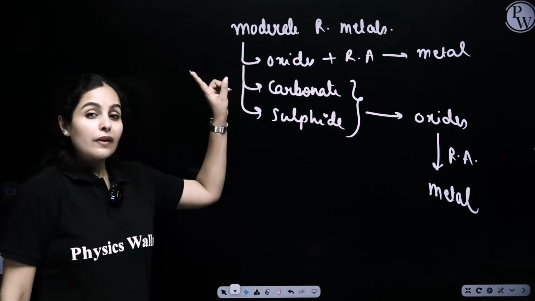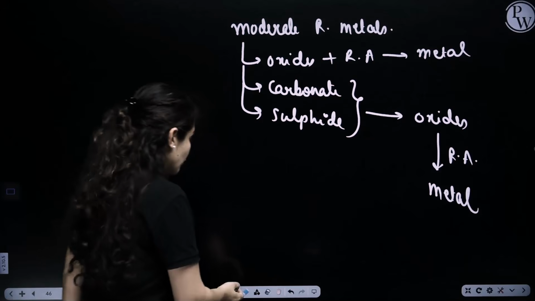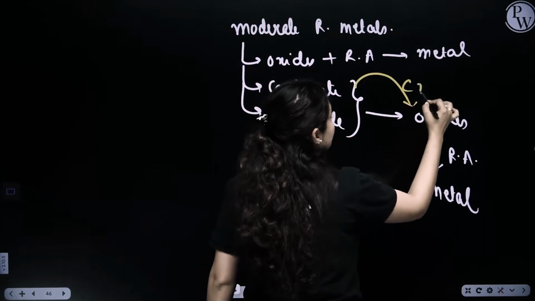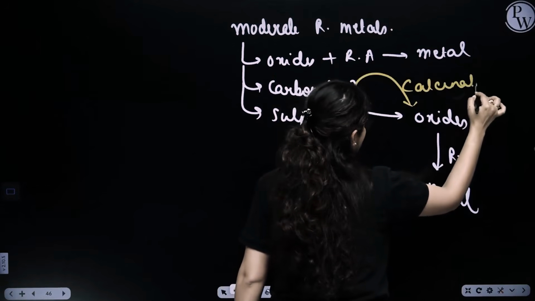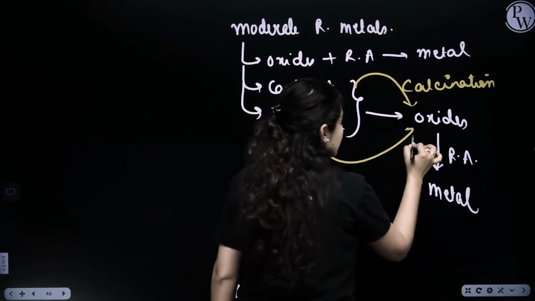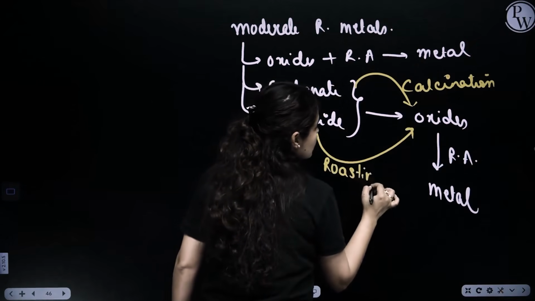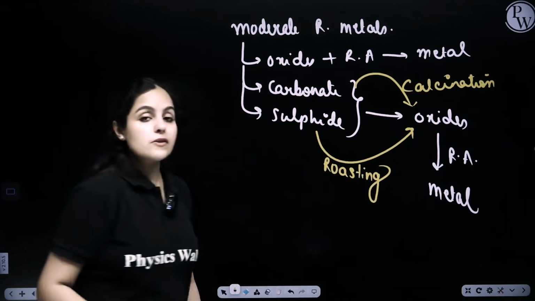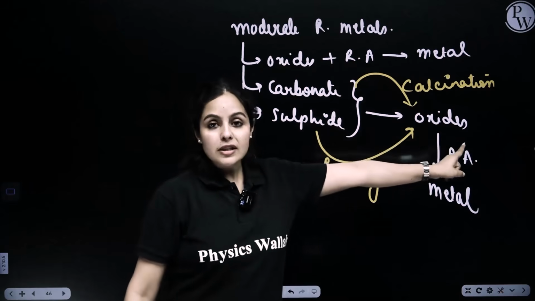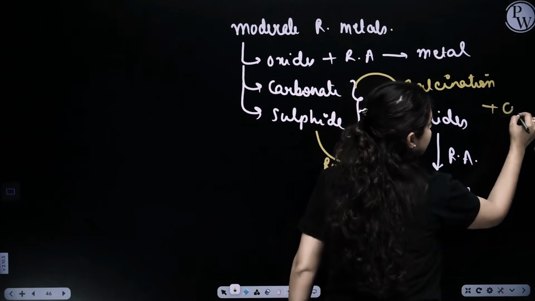Now, things here are a little messed up and complicated. To convert carbonate into oxide, we follow a process called calcination, heating strongly in a limited supply of air. To convert sulfide into oxide, we follow a process called roasting, heating strongly in the presence of excess oxygen. In the case of carbonate turning into oxide, carbon dioxide is given as a byproduct.